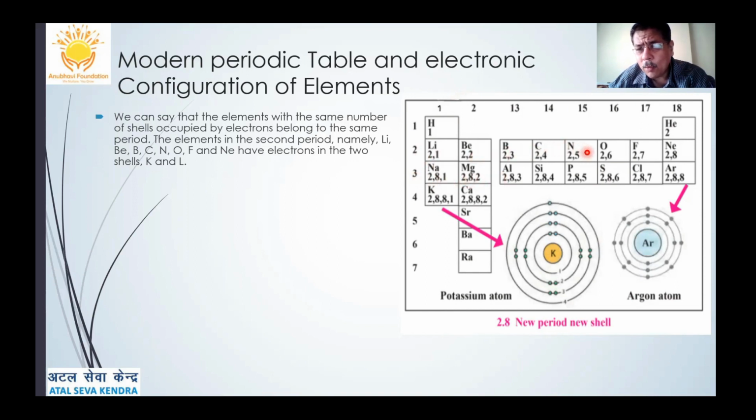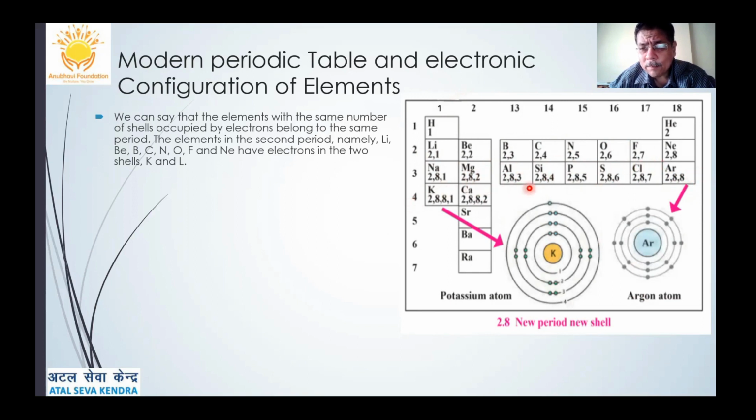They have three shells, because the third period denotes the number of shells, the second period denotes two shells in the atoms. Here from sodium to argon, you can say 2, 8, 1; 2, 8, 2; 2, 8, 3. Only the last shell is getting filled from left to right hand side. By the time you reach the right extreme side at argon, it is 2, 8, 8. That is, the octet is complete. But the same shell starts getting filled from left hand side to right hand side.